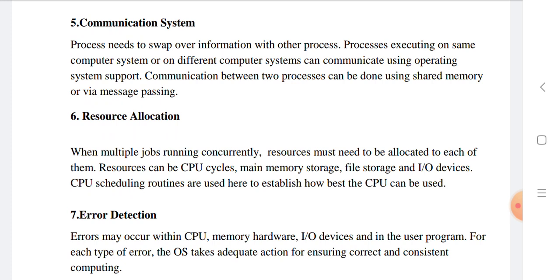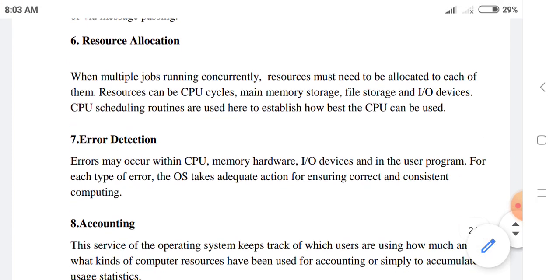Next service is resource allocation. When multiple jobs are running concurrently, resources must be allocated to each of them. Resources can be CPU cycles, main memory storage, file storage, and I/O devices. CPU scheduling routines are used here to establish how best the CPU can be used.